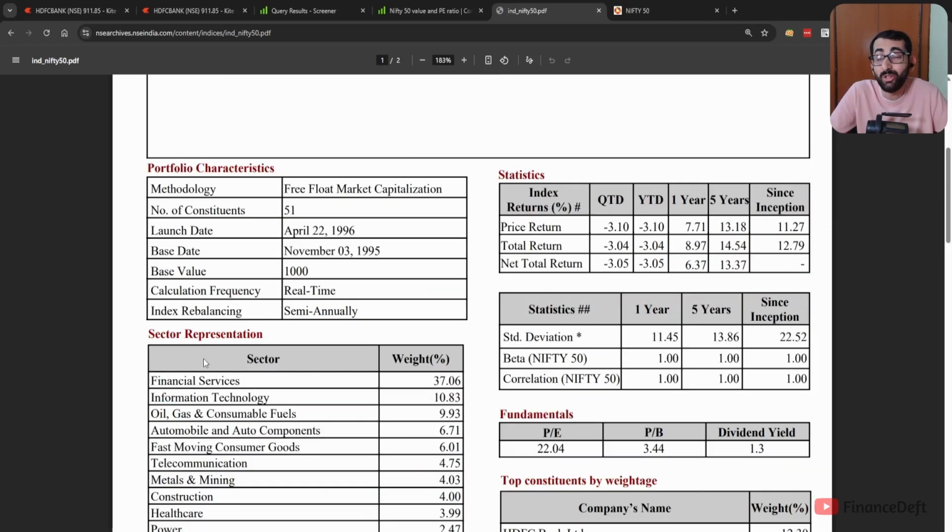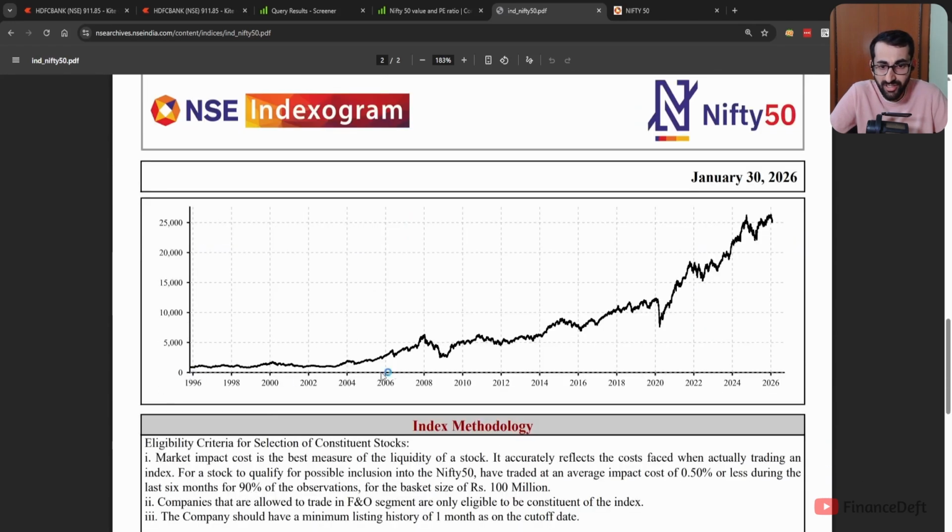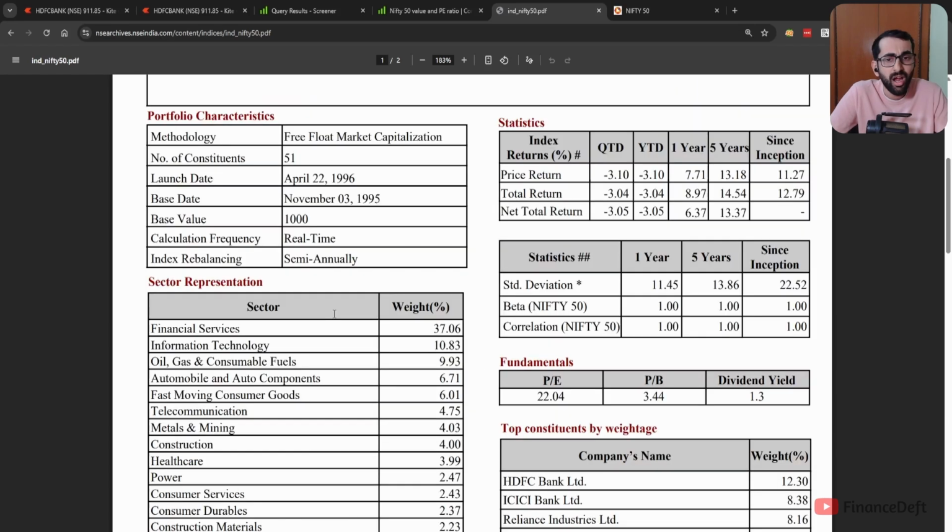So how do we determine what should be the index value? That was set to 1000 as a base value on November 3rd, 1995. That is for Nifty 50, and the index was launched in 1996. So as you can see, here is the chart from 1996 till January 30, 2026. This fact sheet is published at the end of every month, and the rebalance, calculating who becomes part of the Nifty and who goes out of the Nifty based on market capitalization, happens once in 6 months.